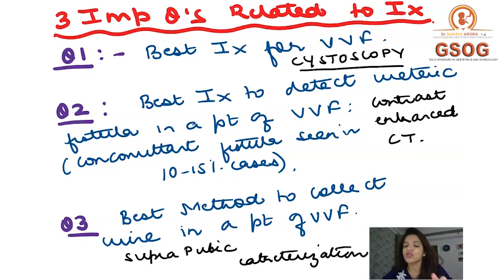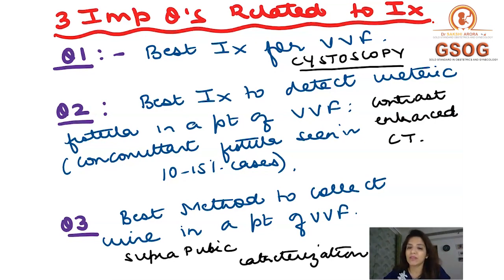And the investigation of choice to do that is a contrast enhanced CT. Right? You will do a contrast enhanced CT in order to know whether there is ureteric involvement or not. Now, suppose contrast enhanced CT is not given in the options, then the second best answer here will be IVP, intravenous pyelography.